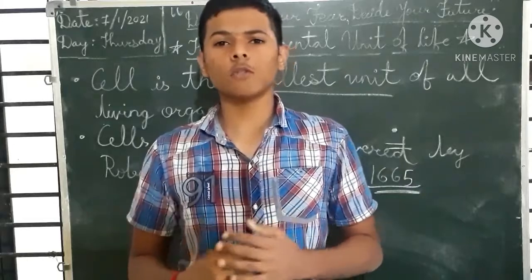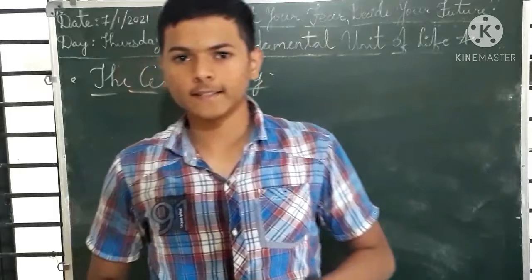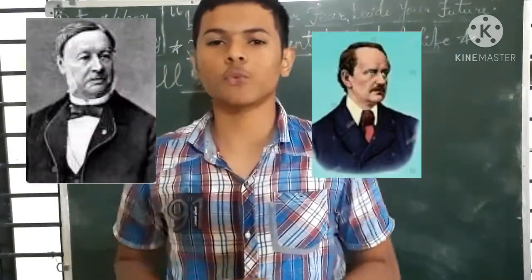Okay, so now we will study cell theory. There were two scientists. First was M.J. Schleiden and second was Theodor Schwann.